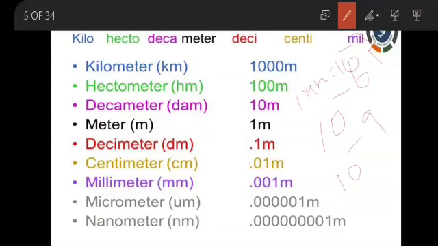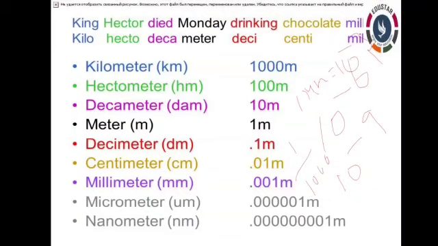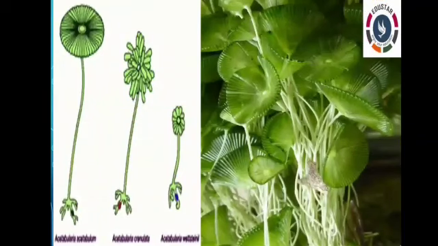So 1 micron, 1 μm is equal to 10 power minus 3 millimeter. That means 1000, so we can write 1 by 1000, that is 1/1000 of a millimeter. Most of the cells are microscopic in nature, so we can't see them with our naked eyes. So we need one instrument that is called what? Microscope.